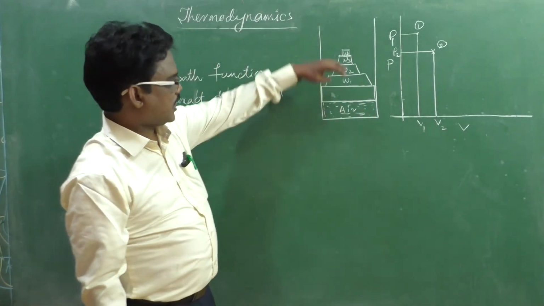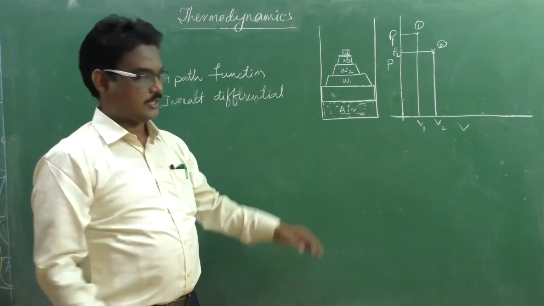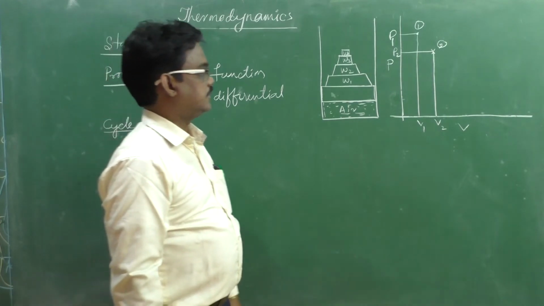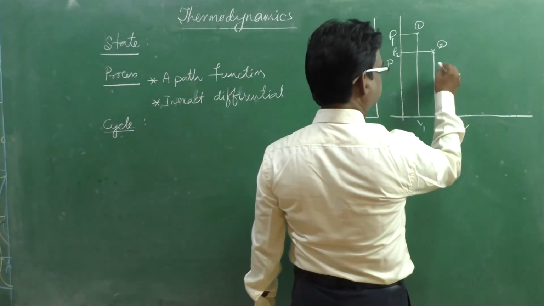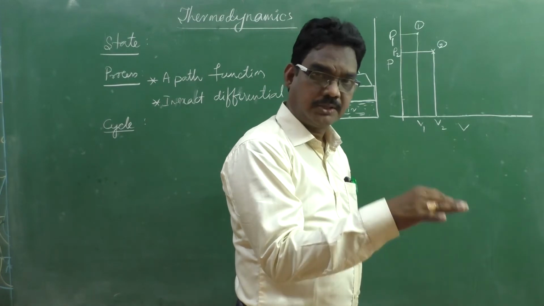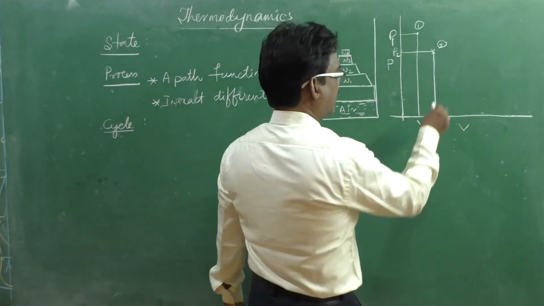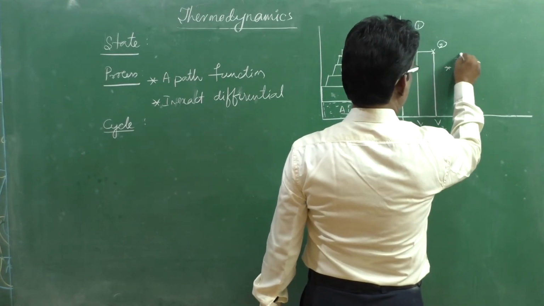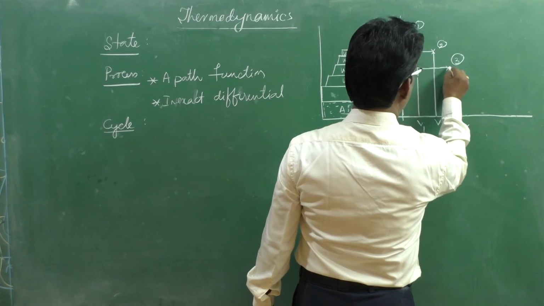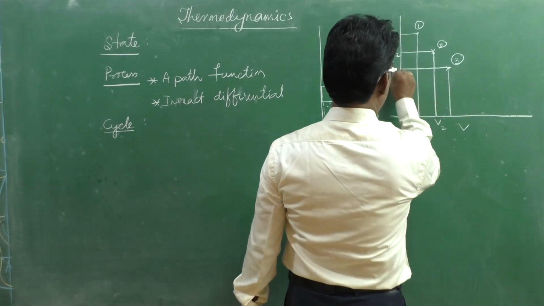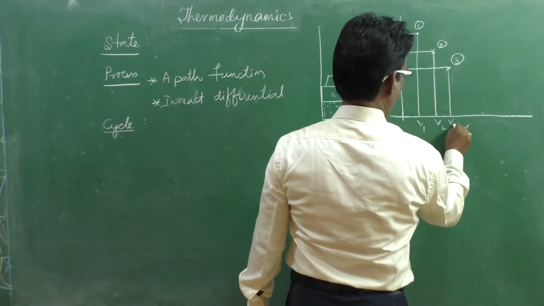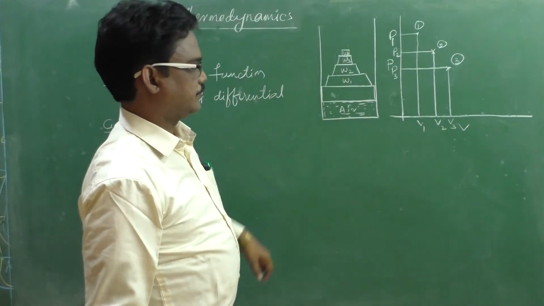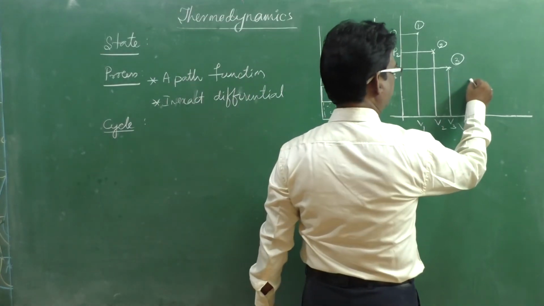Right. Now I remove W3 also. Then we can see further increment of volume and decrement of pressure. And only after reaching thermodynamic equilibrium condition, I will take the pressure and volume readings, and that is the third position. I can note P3, V3. Now, if I remove W2 also, then further increment of volume.